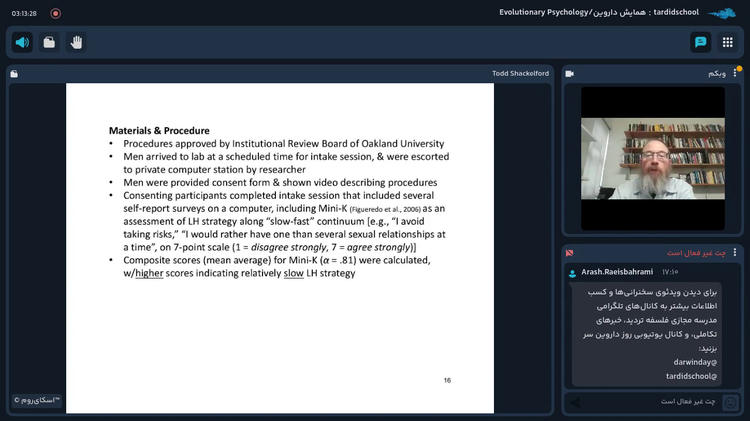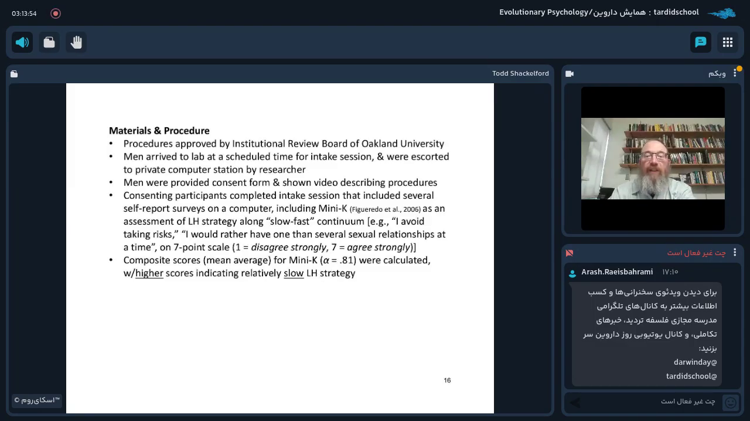All the procedures were reviewed and approved by the Institutional Review Board of my home institution, Oakland University. And men arrived to the lab at a scheduled time and date for an intake session. They were escorted to a private computer station by one of the researchers. Now, men were provided with a consent form and shown a video that described the various procedures that were involved.